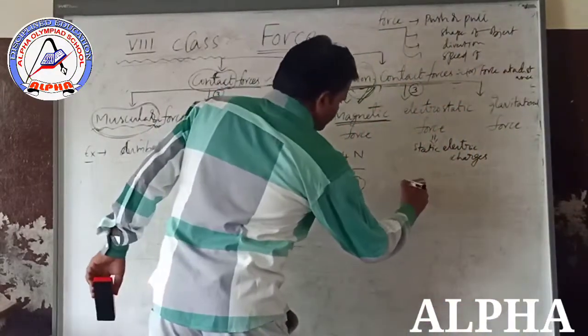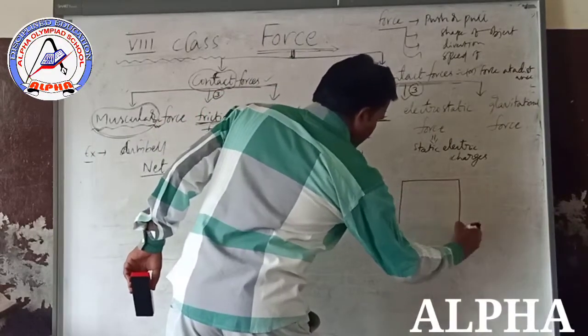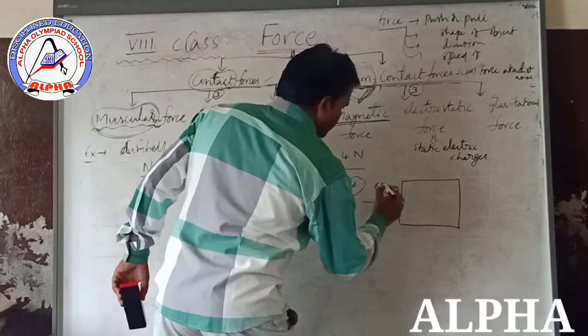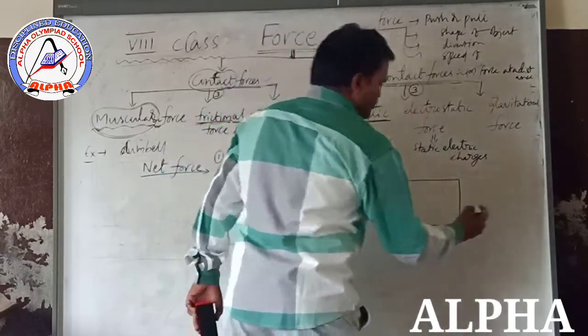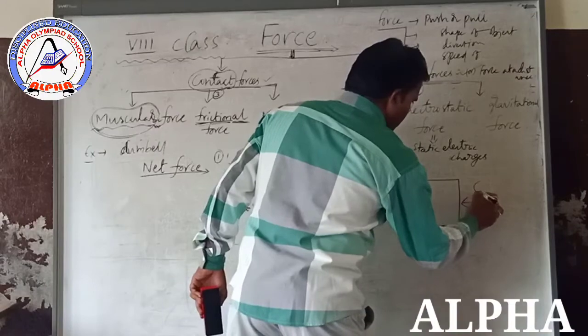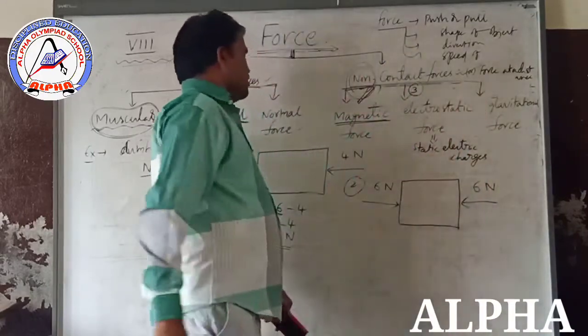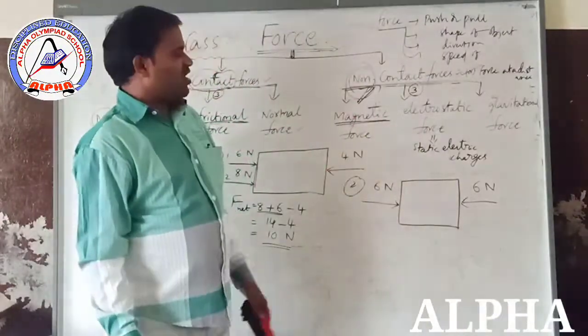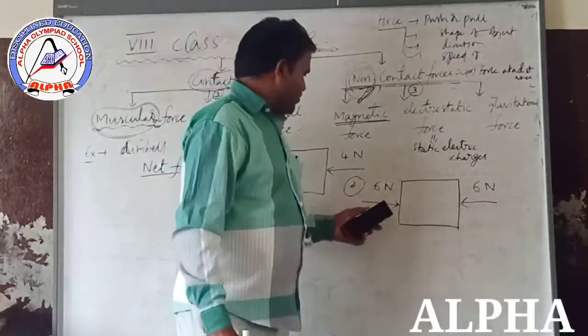See here, this is one more object. Here 6 newtons force is applied in this direction, and in this direction 6 newtons force is applied. Now find out the net force on this object. How can you find it?